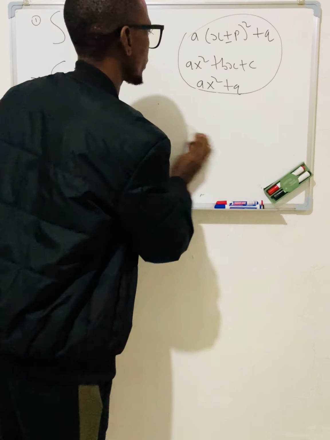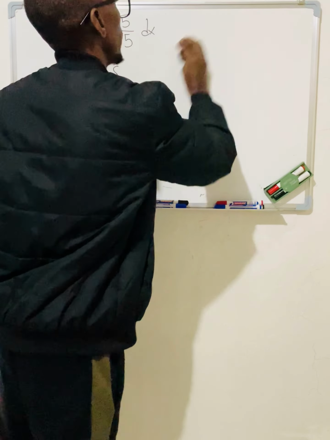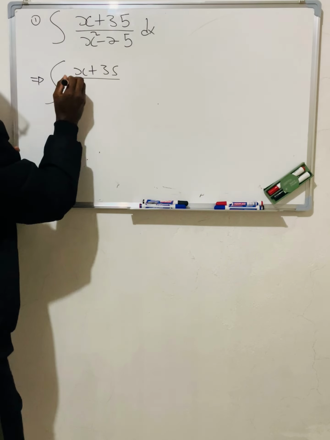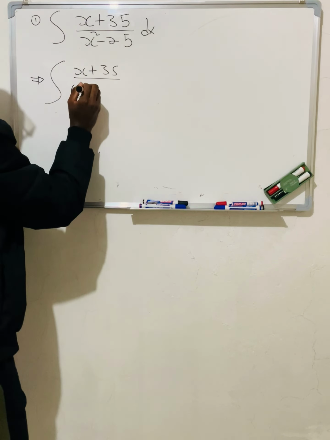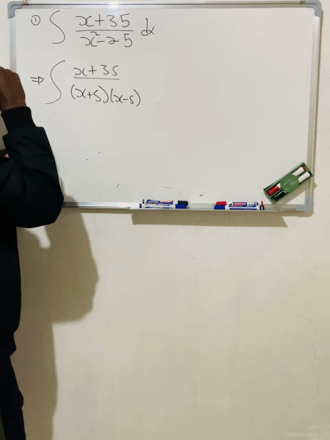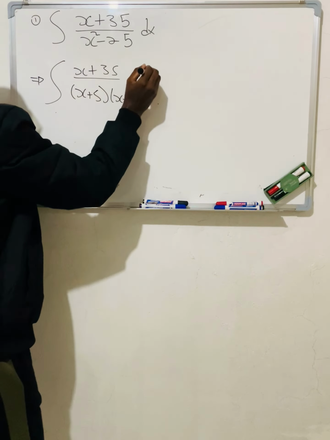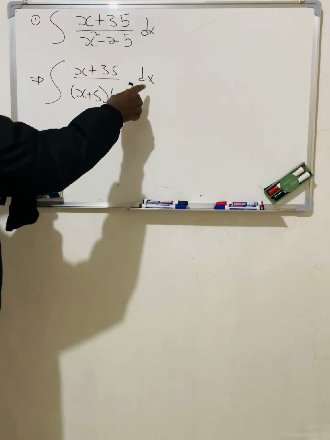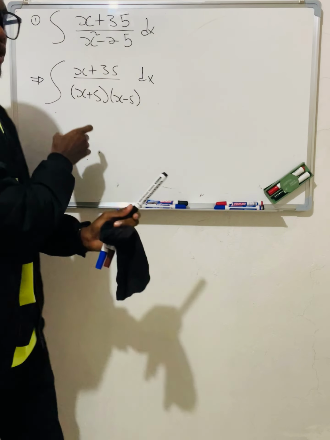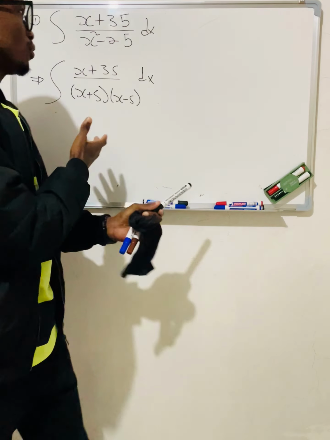Now, let's see. Can I reduce it? So I'm going to have x plus 5 into x minus 5, dx. Don't forget dx. So we have this now. I was able to factorize it. But how did I factorize it?